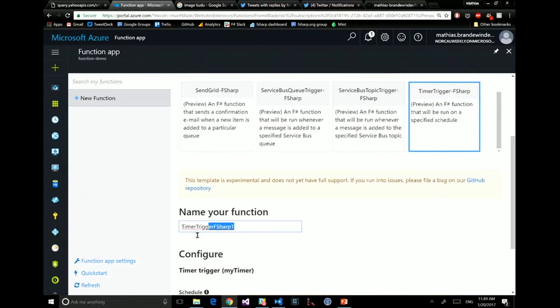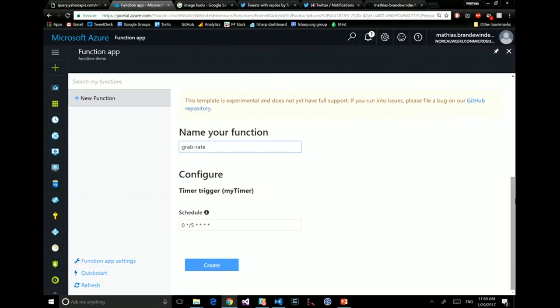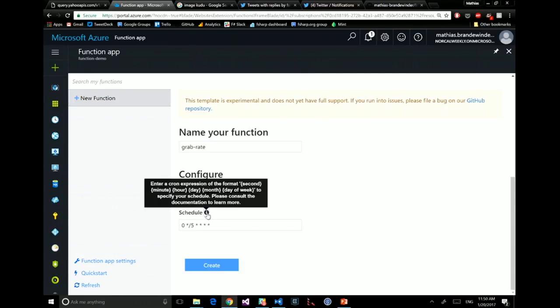Let's do it actually. First, I'm going to give it a name. This one is going to be grabbing the exchange rate, so I'm going to call it grabRate. Why not? And if I want this thing to run on a specific cadence, I have to tell it how often, when do you want this thing to run. In this particular case, it's defined with a cron expression, which has 6 slots: second, minute, hour, day, month, day of the week.